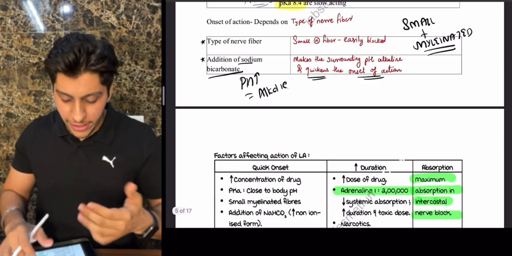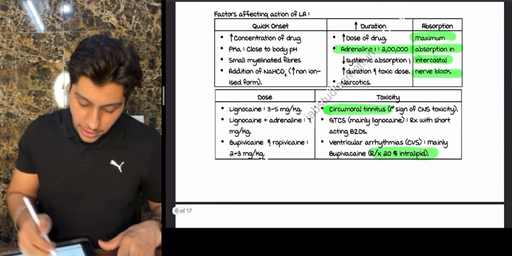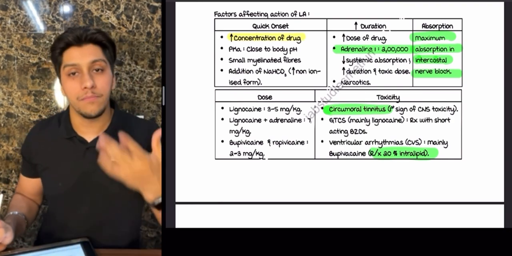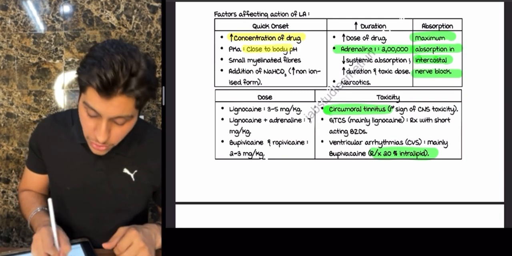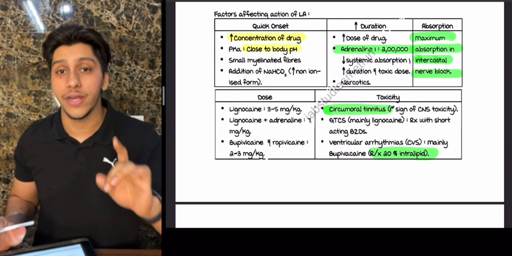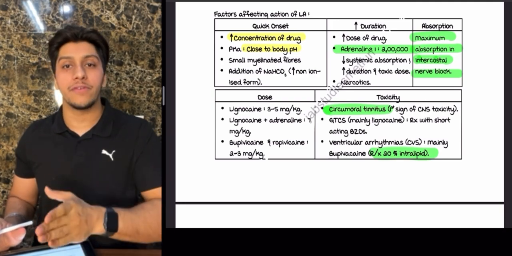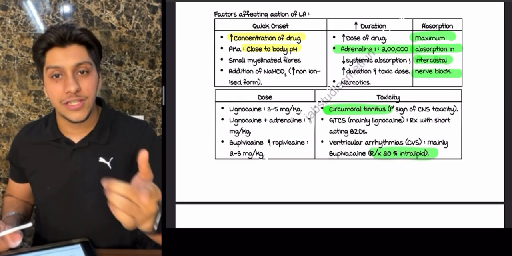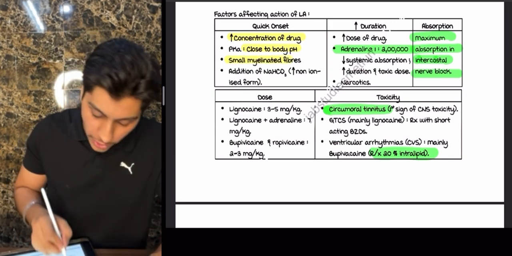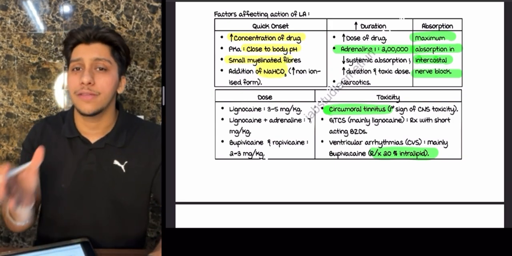Cool. So whatever I told you, let's summarize it in a table. Quick onset: what are the factors which lead to quick onset? If there is more concentration, the onset will be faster. pKa value closer to the body pH. For example, we just talked about lignocaine having 7.7 as compared to bupivacaine, which had 8.4. So who will have a faster onset? Lignocaine. Very good. Small myelinated fibers. If you add sodium bicarbonate, why? Because you're making the medium alkali.